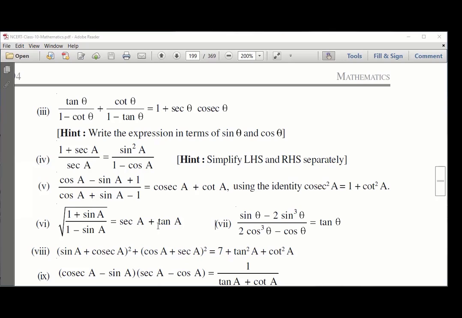One thing I can think of is that we need cosec and cot. I'm not saying it's sure, it may help. If I divide both numerator and denominator by sin A, this becomes cot A, and this becomes 1 by sin, which is cosec.